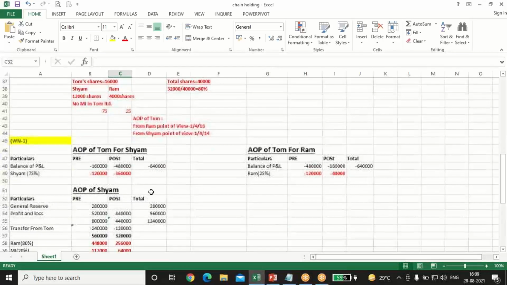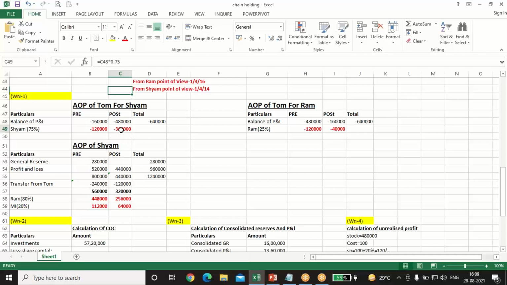Okay, this 3,60,000, some will be added in the pre, some will be added in the post. So 1 year belongs to the post. This 3,60,000 into 1 divided by 3. Similarly here it will be done: 3,60,000 into 2 years belong to the pre, that is 240. 240 belongs to the pre and 120 belongs to the post.